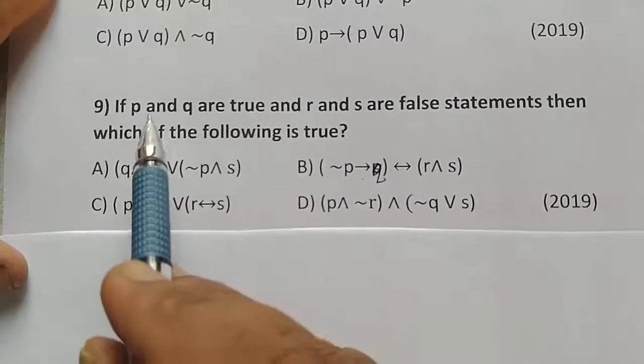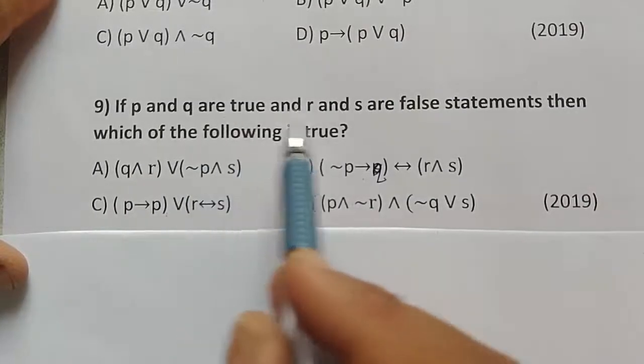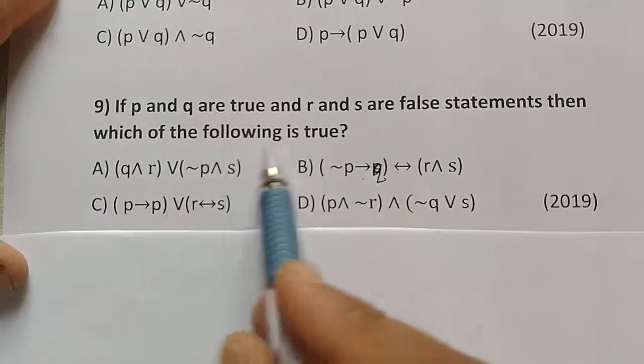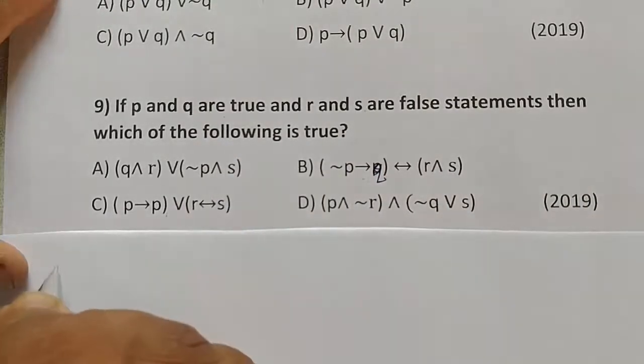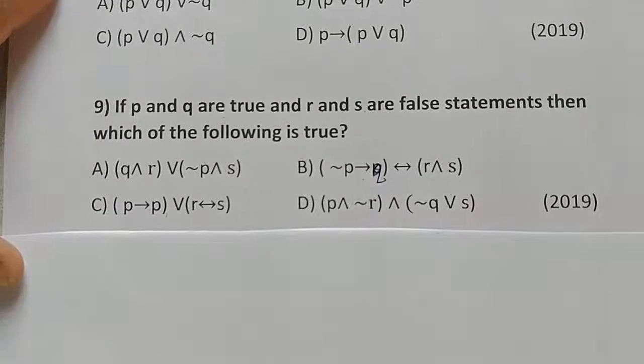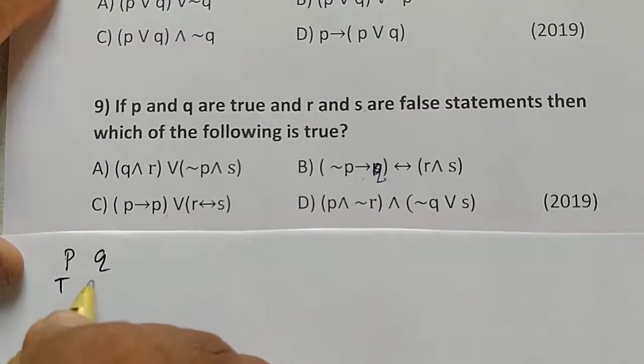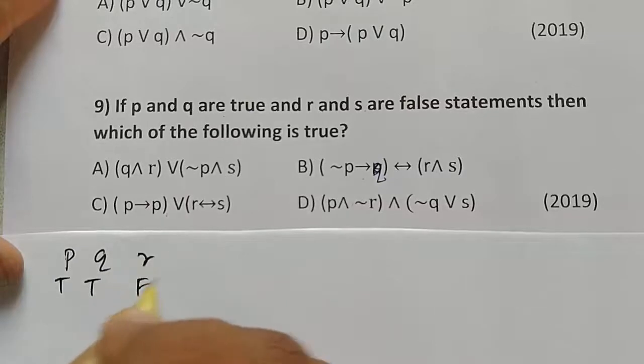Number 9. If P, Q are true and R and S are false statements, then which of the following is true? P has truth value true, Q has truth value true, R has truth value false, S has truth value false.